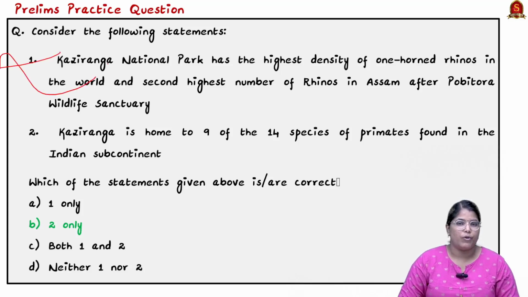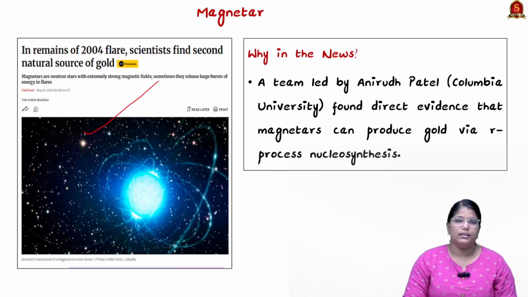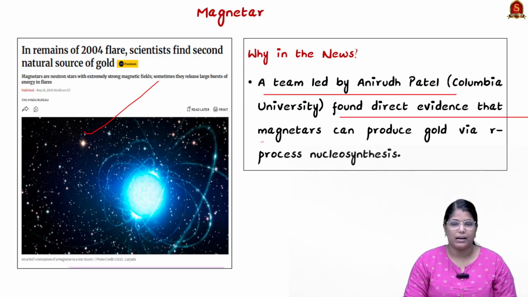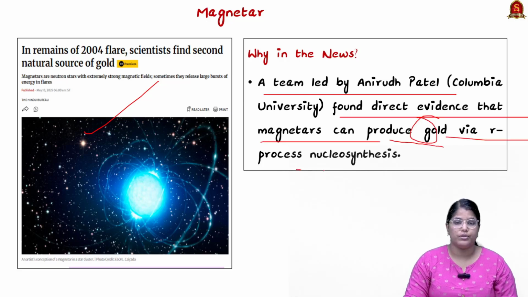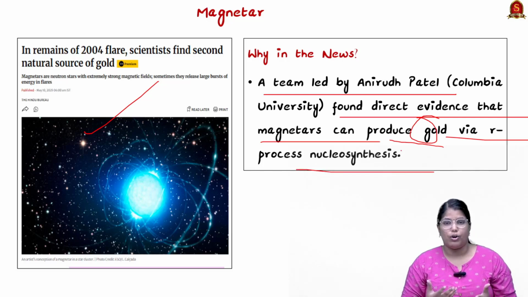So with these learned points, now let us move on to the next news article discussion. Now look at this article. The article states that a team led by Anirudh Patel found direct evidence that magnetars can produce gold via R-process synthesis, nucleosynthesis. So you don't have to worry a lot about all these terms. It is a very simple thing. Let me recode each and everything for you in a simpler form.